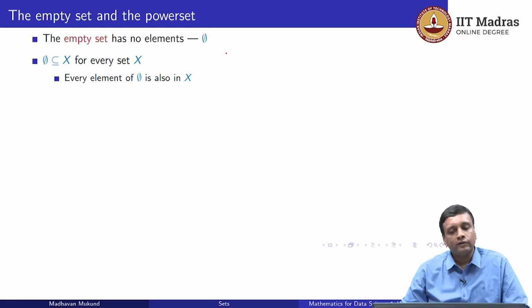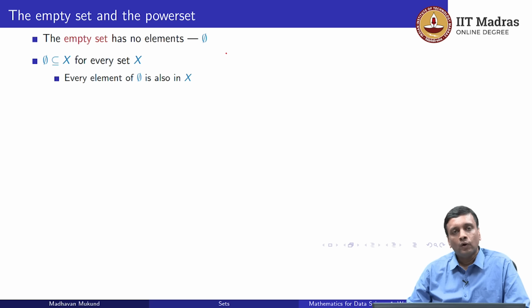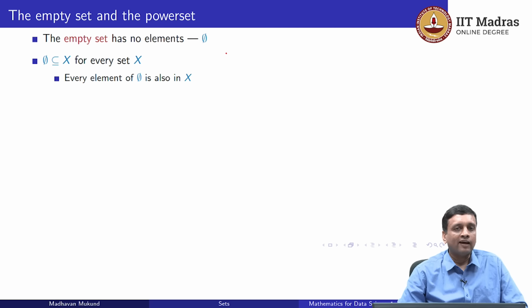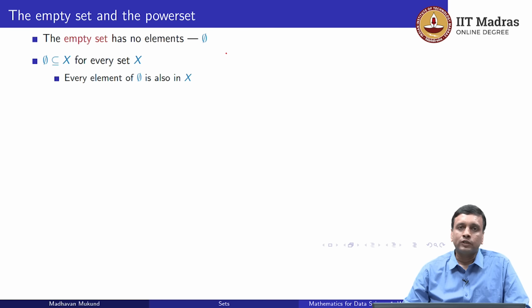What may not be very obvious is that this empty set is actually a subset of any set. Remember that we said that X is a subset of Y if every element of X is also an element of Y. Now you might argue that an empty set has no elements, so why is this true? Well, when we say "for every" and there is nothing in the set, then the statement is vacuously true. If I say that all birds with 3 legs have pink beaks, then this is actually true, because we can imagine that there are no birds with 3 legs, and therefore every bird which actually has 3 legs will have a pink beak; since there are no birds with 3 legs, this is true.